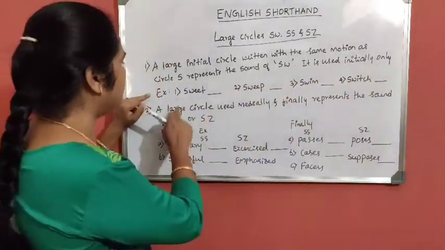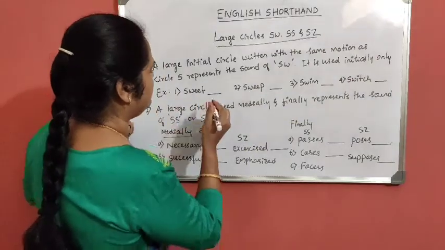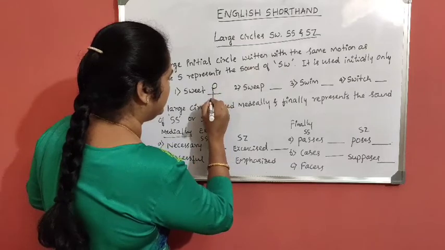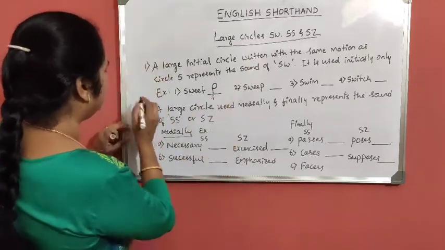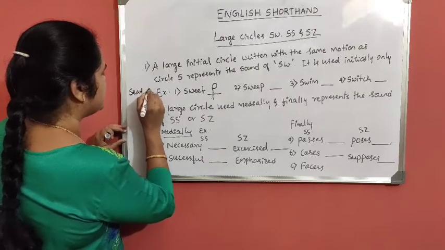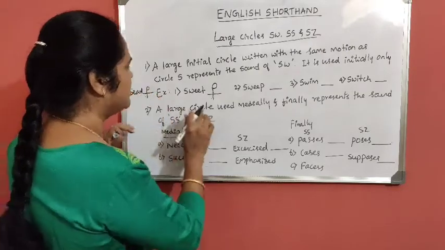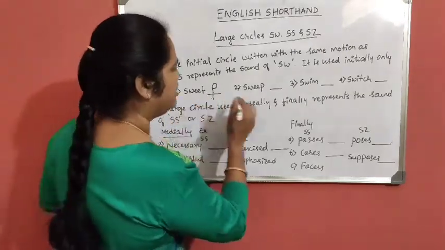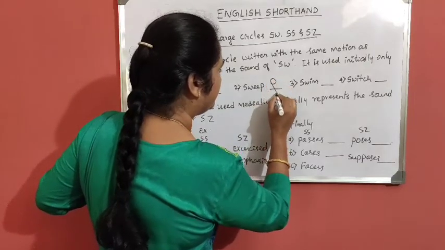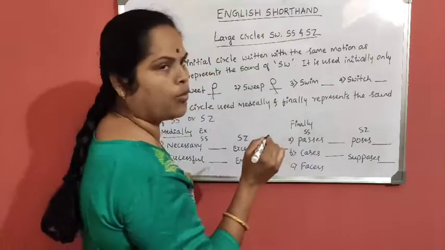For example, sweet. Large initial circle plus T, sweet. Here I will show you seat. This is seat. This is sweet. Large circle, then T here, E vowel.